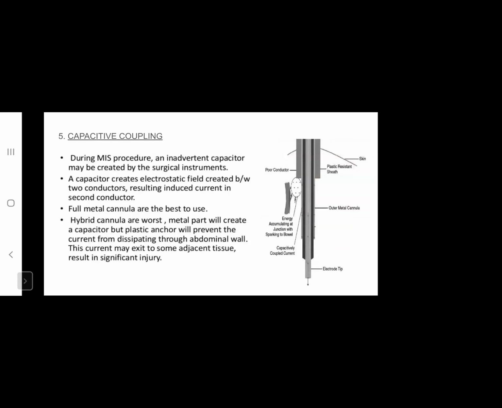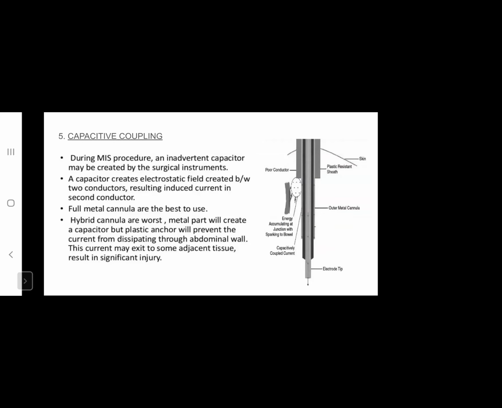Next is capacitive coupling. During minimally invasive surgery, an inadvertent capacitor may be created by the surgical instrument. This creates an electrostatic field between two conductors, that is, two conductors separated by an insulator. This results in induced current in the second conductor. To prevent this, a full metal cannula is the best to use.